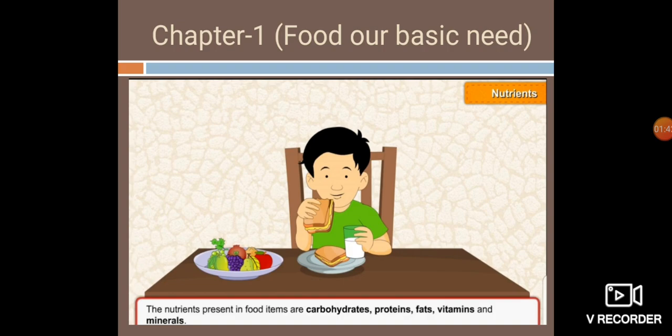These substances present in the food items, which keep us healthy and help us in growth, are known as nutrients. The nutrients present in the food items are carbohydrates, proteins, fats, vitamins, and minerals. Now let's learn about them one by one.